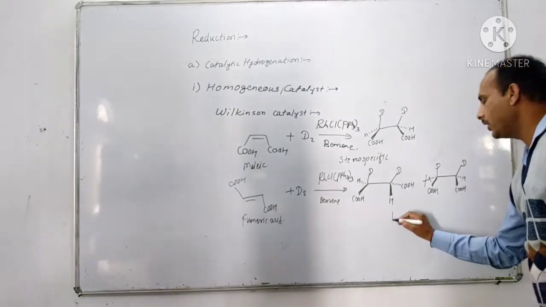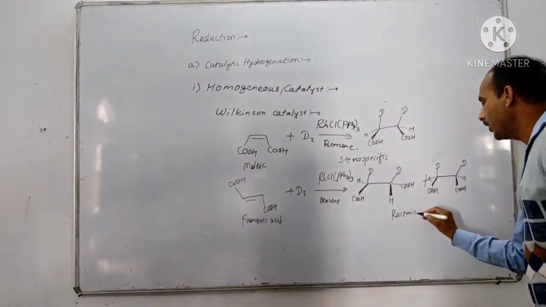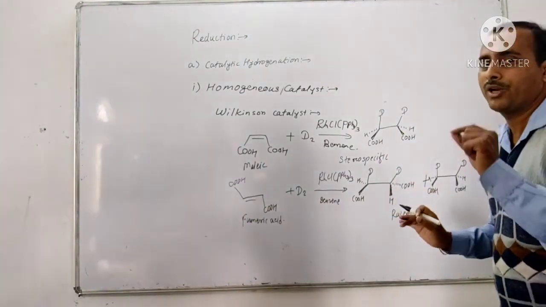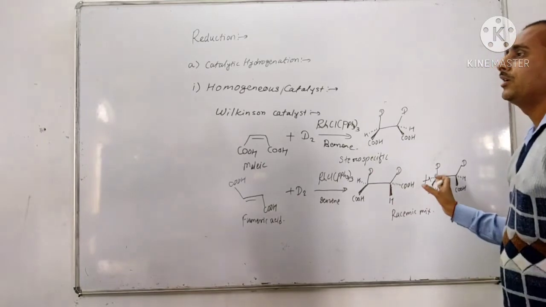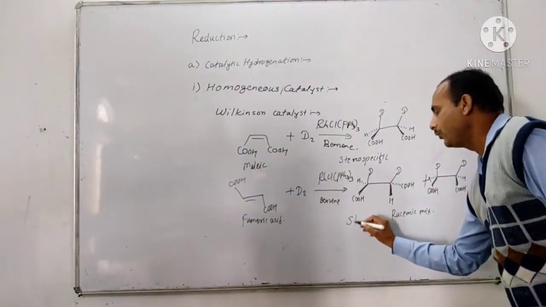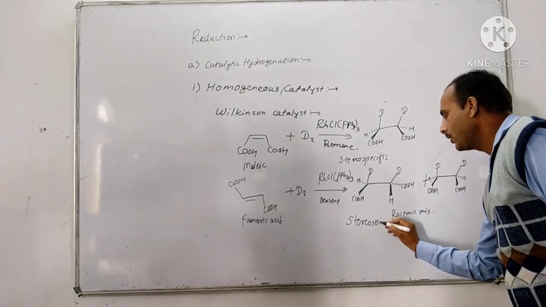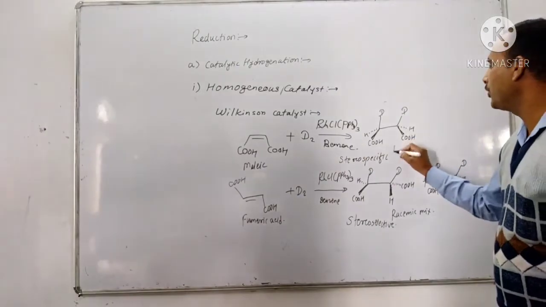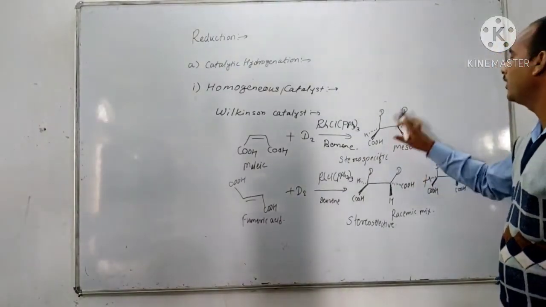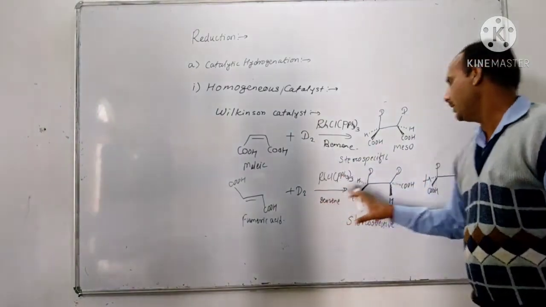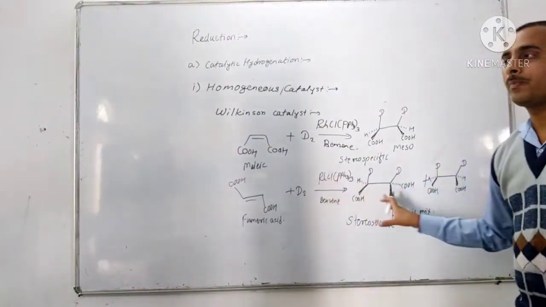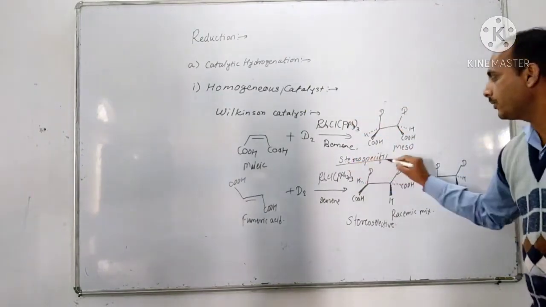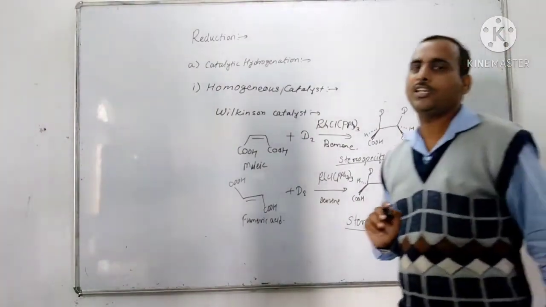So a racemic mixture is obtained. One of these is the major product, meaning maximum yield of one product is obtained, so it is a stereoselective as well as a stereospecific reaction. This meso product is obtained by addition of deuterium, and this racemic mixture is obtained by addition of deuterium. So this Wilkinson catalyst reaction is stereospecific as well as stereoselective.